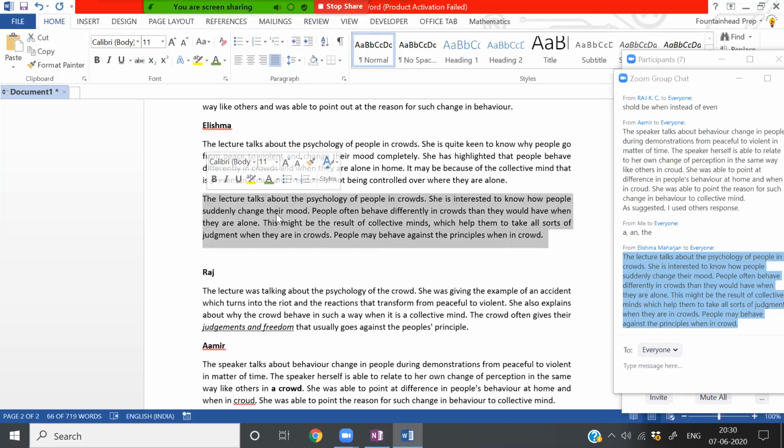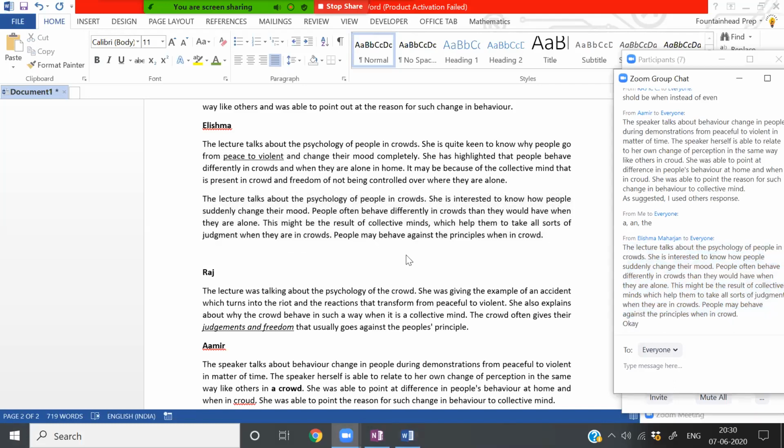Fair enough. Very good summary, Elishma. This is what I was talking about. So it's much more readable. As a reader who has not gone through the lecture, this makes it even easier for me to read and understand it in just one shot. So such should be your sentences. Okay. Good job, Elishma. All right, super.